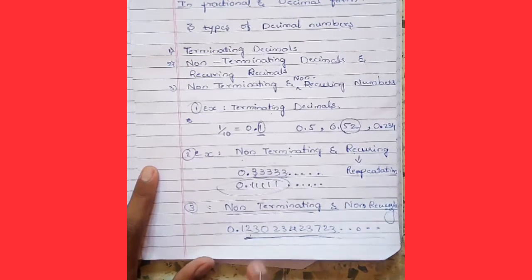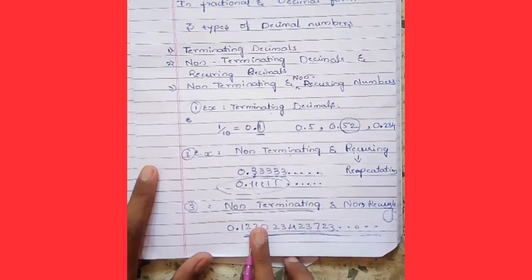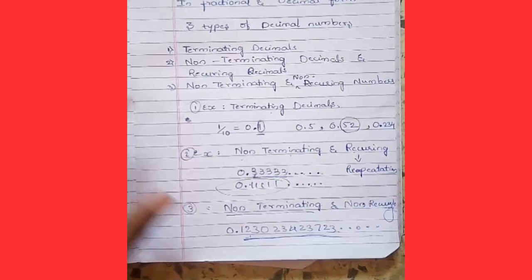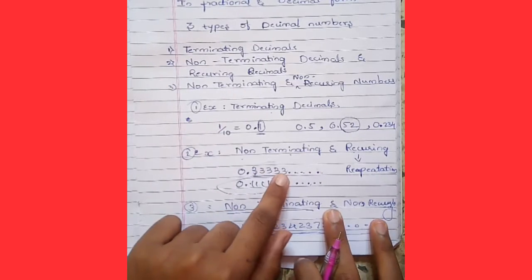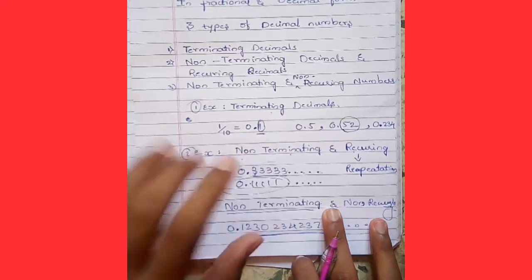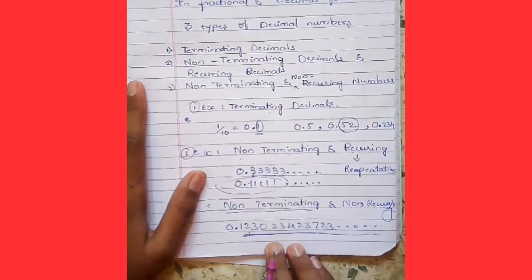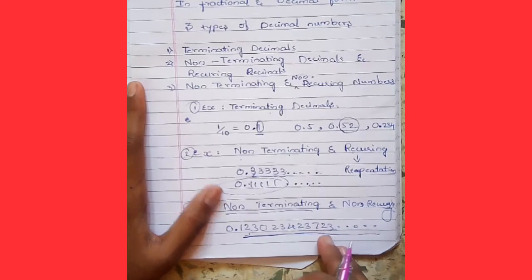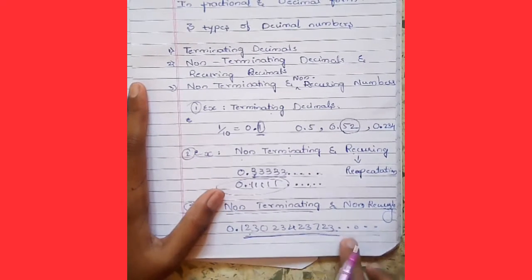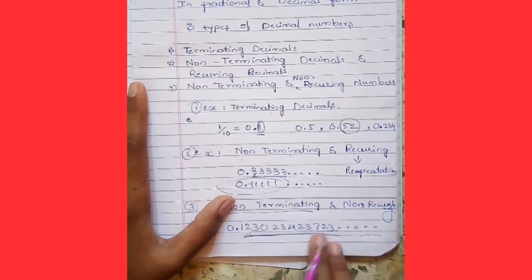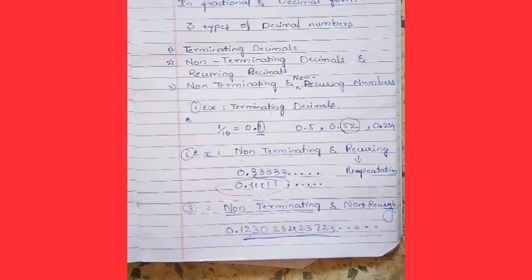But if there is a repetition of the numbers, they are recurring numbers, and here 3 is repeating itself, that's why it is a non-terminating recurring decimal. But here there is no end of the numbers and they are non-repeating, because the numbers are randomly moving on. So these are non-recurring decimals.